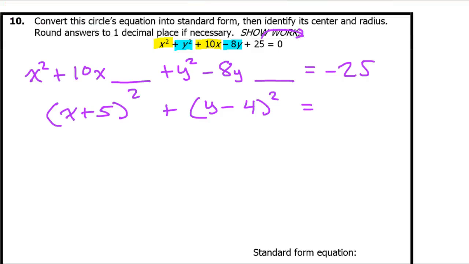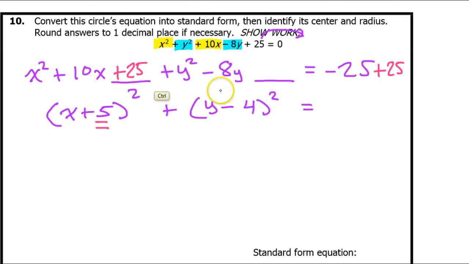So what I'm going to do is first, the number that goes in the blank, the number that completes the square, is going to be this number squared. You can almost see it because I have a 5 outside the parentheses that's being squared. 5 squared, that's 25. So I'm going to add 25. Now, you can't just add something to one side of the equation without adding it to the other side. So I'll do plus 25 on the right hand side as well.